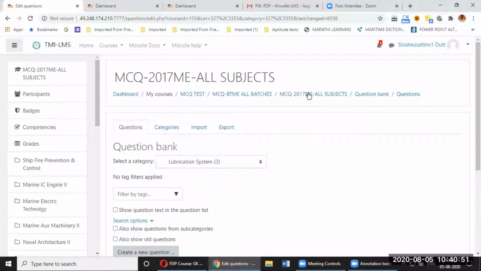So by default from Moodle? Yeah, it is there by default. So it will be shown every time. You don't have to set it. It is by default on. Okay. Thank you.